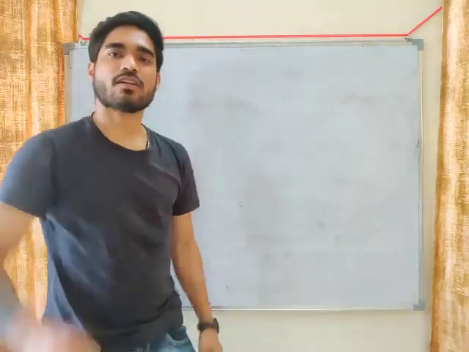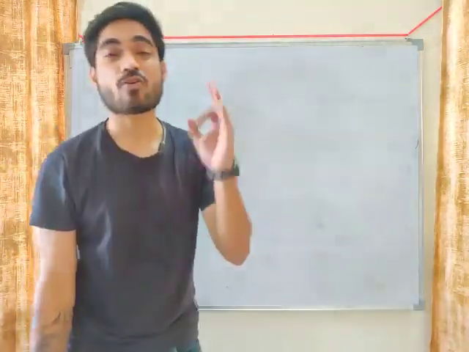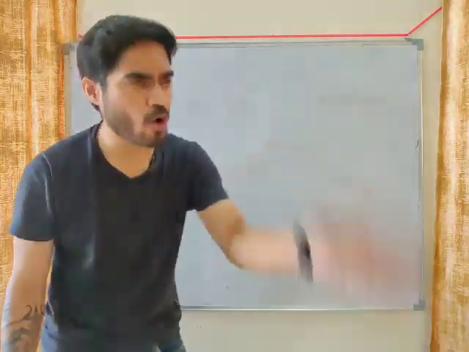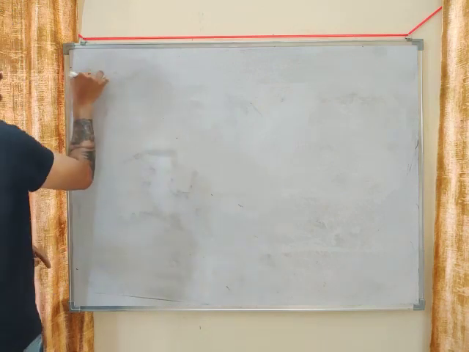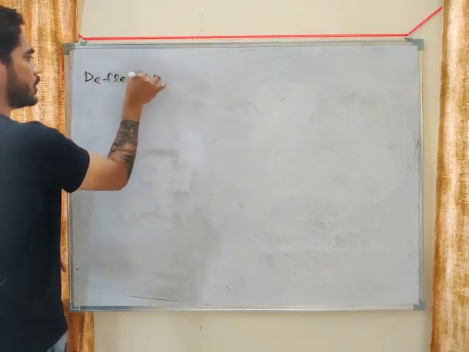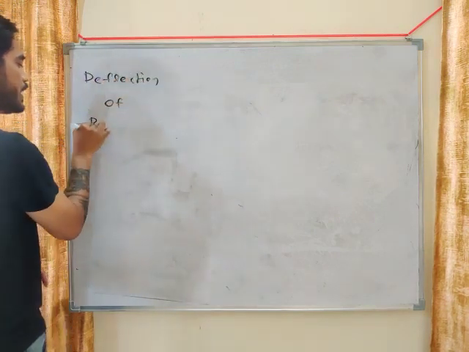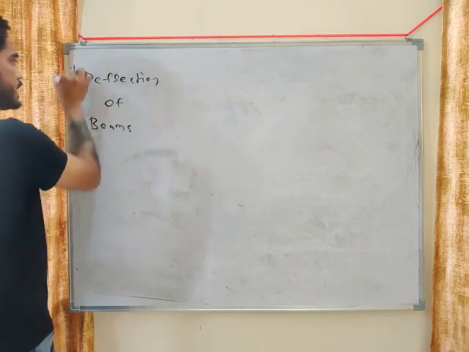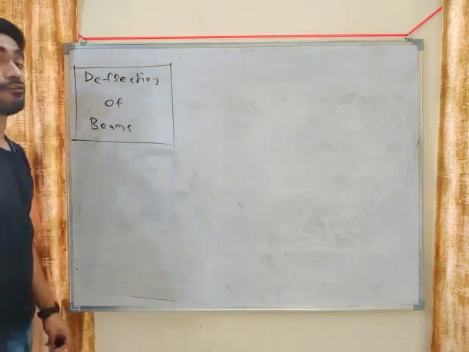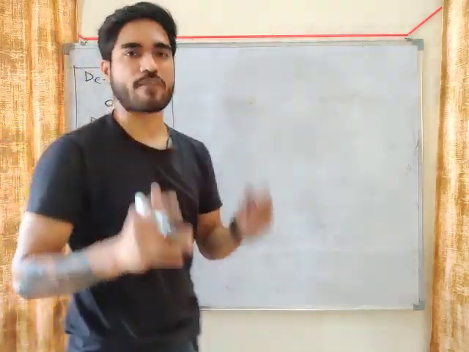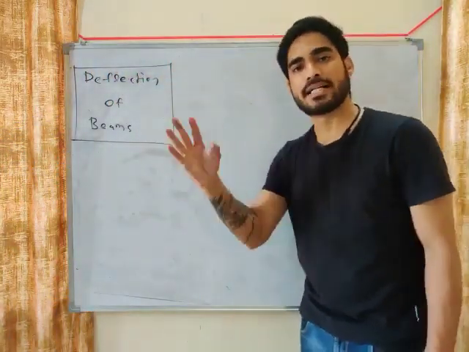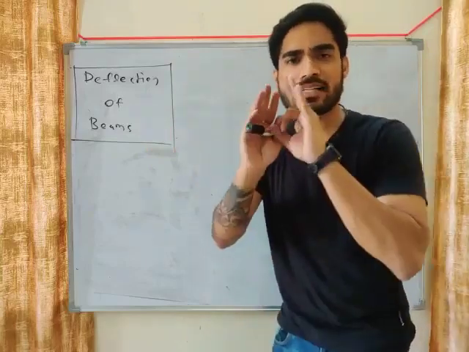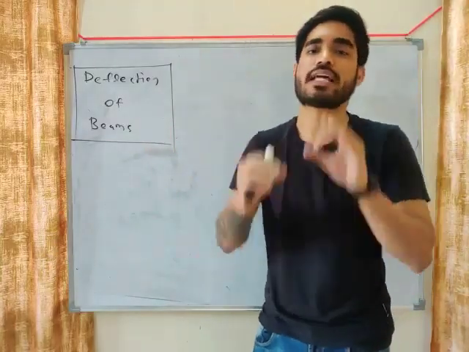Now, in the next lecture, we are going to start the most important concept related to beams. What is the most important topic? Deflection of beams. Most students get confused in deflection of beams, but I will tell you the entire theory and concept very clearly.